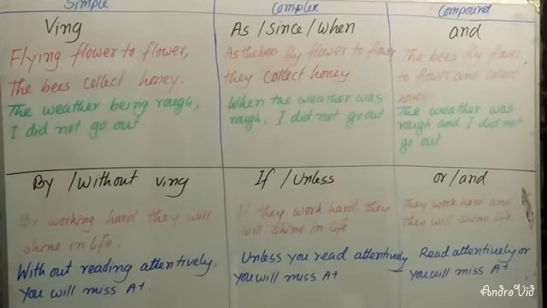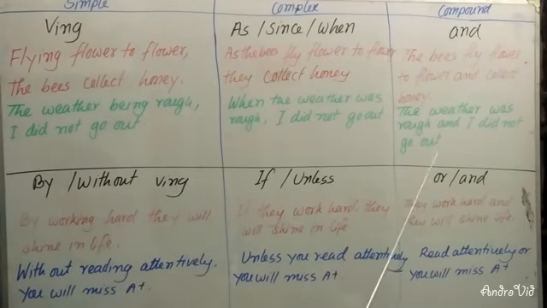Dear students, you can say here: when the weather was rough, I did not go out. The subjects of both clauses are not the same, so you will have to write both of the subjects in the simple sentence. As there is "was", the base form is "be", so you will have to add "ing" with the "be". Then the rest of the sentence will be unchanged. And at the time of changing into a compound sentence, instead of a comma, you will have to write "and" here.